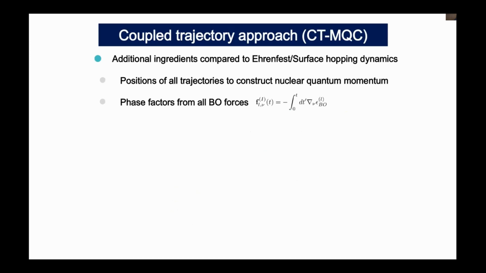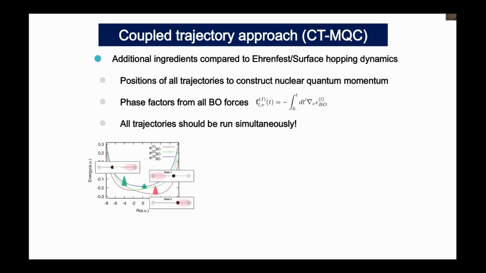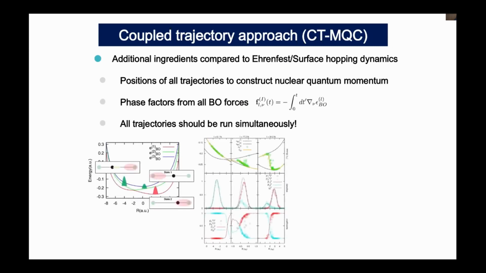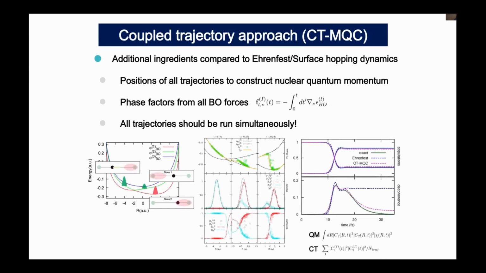And also we need the phase vectors from all Born-Oppenheimer forces. So we have to calculate this vector here to evaluate the decoherence term. These two terms are the main part of our mixed quantum-classical approach. In addition, we have to note that all trajectories should be run simultaneously to construct quantum momentum at each time step. And actually, we developed this kind of algorithm and applied it to a simple model system, like the one-dimensional symmetric system. And we can obtain very nice results for this system, like this.